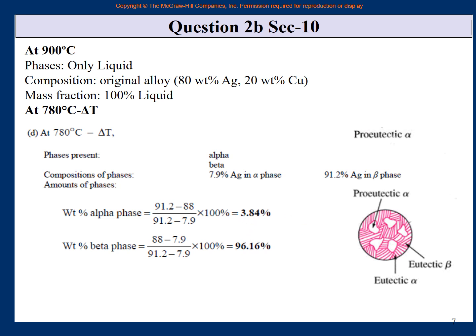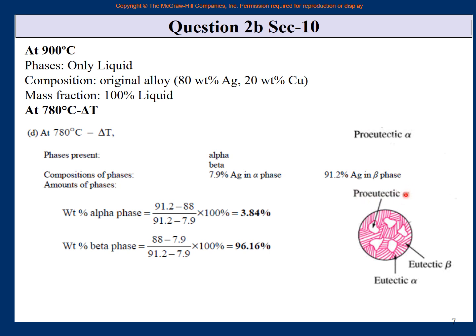And now, because it is 80 weight %, it is on the right hand side. So on the top you have liquid, then you start to form beta, and when you go down, then you have alpha and beta. So my diagram here is slightly wrong, my mistake, because this thing is pro-eutectic beta.